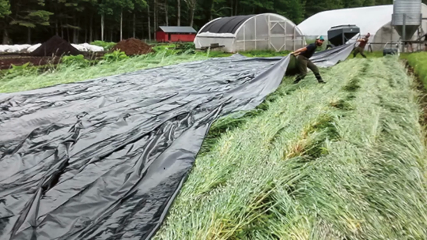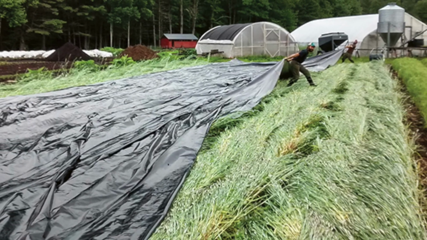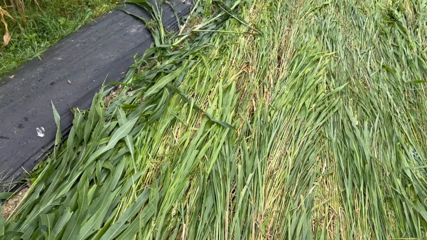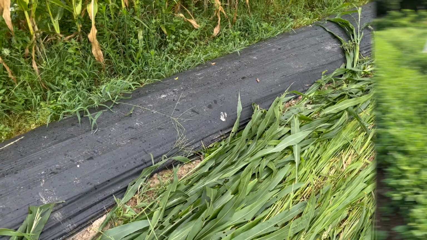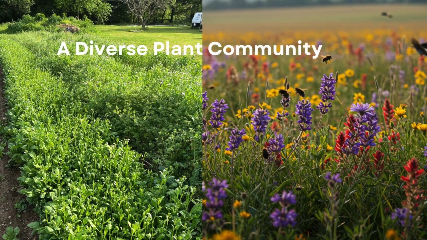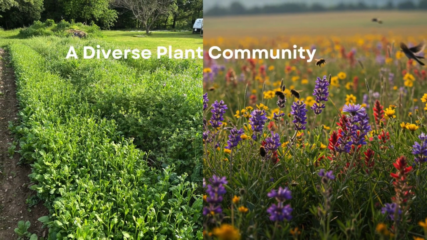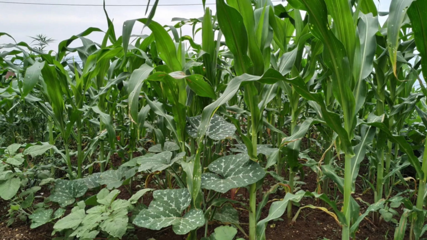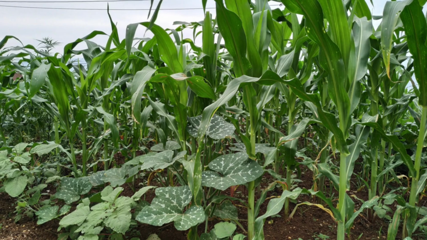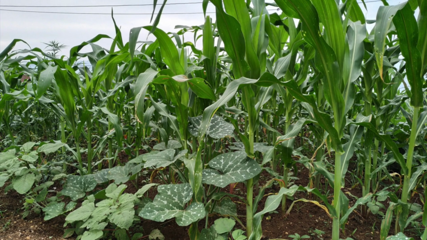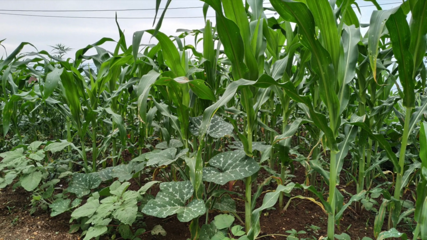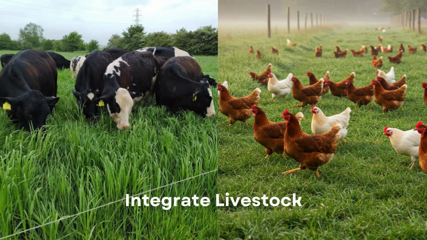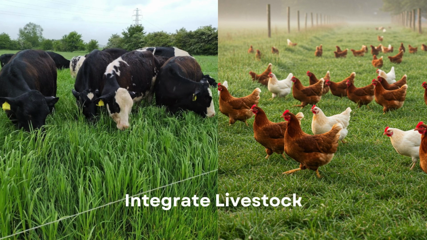3. Continual living roots. Keeping living plant roots in the soil all year is vital for soil health because roots provide nutrients to soil microbes, which then feed other soil organisms. 4. Maximize diversity. Planting a variety of crops and cover crops promotes biodiversity both above and below the ground. A diverse plant community provides a range of food sources and habitats for different soil organisms, leading to a more resilient and productive soil ecosystem.